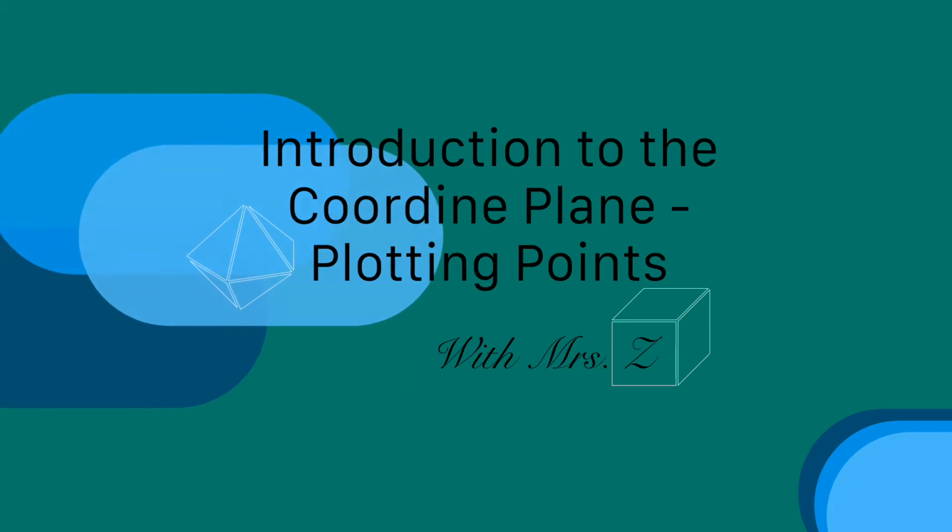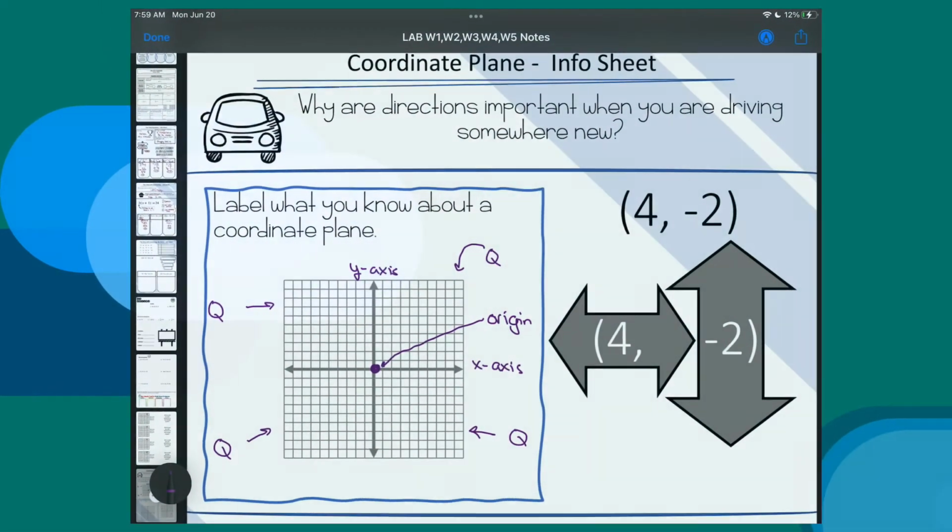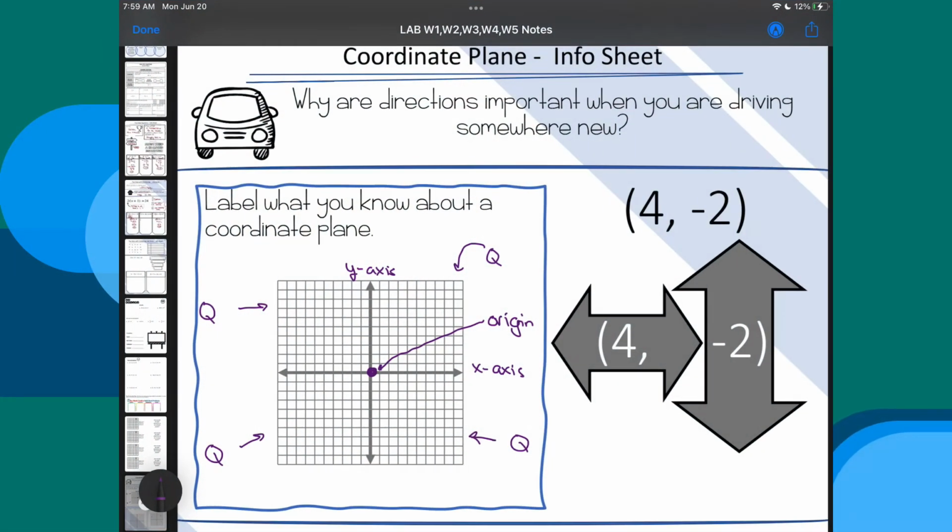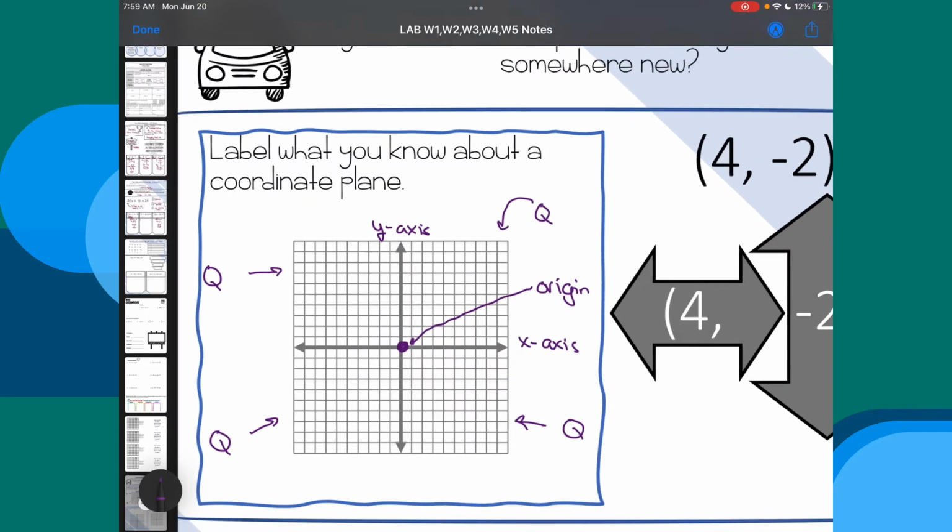This video is an introduction to the coordinate plane and how to plot points. Just like driving to a friend's house, we use directions on the coordinate plane to help us find where we're going. So the first thing is we need to know our way around the coordinate plane.